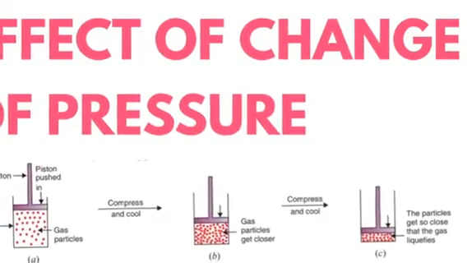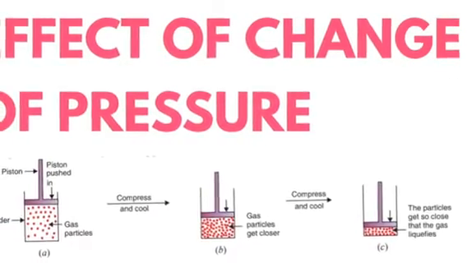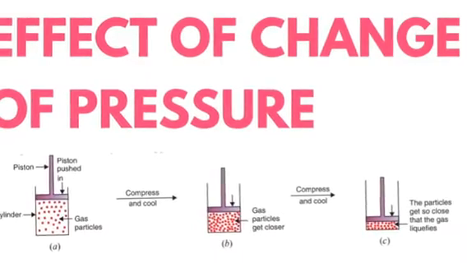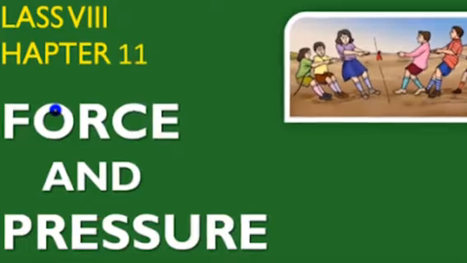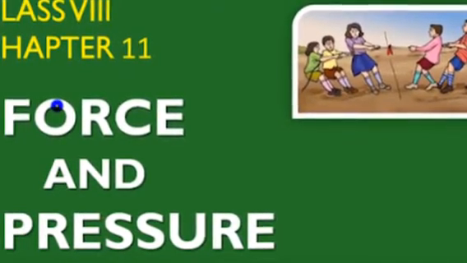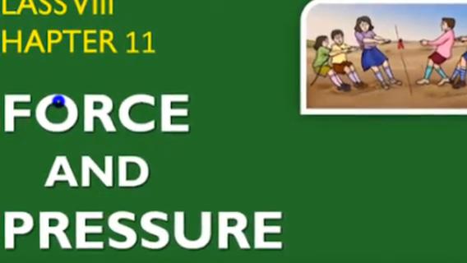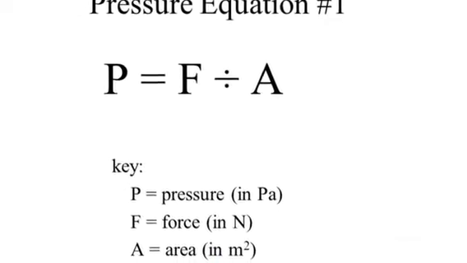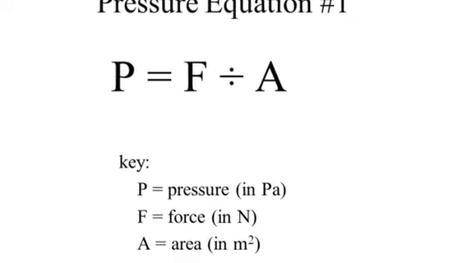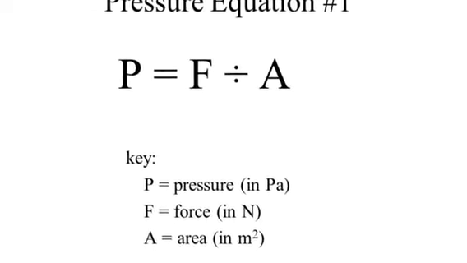So here is the next part of the discussion, that is, effect of change of pressure on states of matter. Last year we studied about force and pressure. So what is pressure? Yes, pressure is the force acting upon an object, and pressure is equal to force per area. It is expressed in Newton per meter squared.